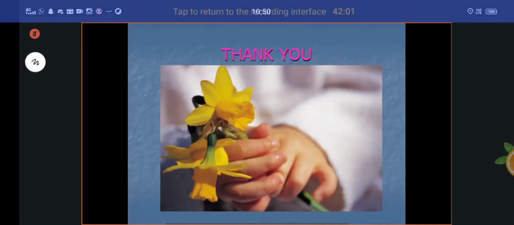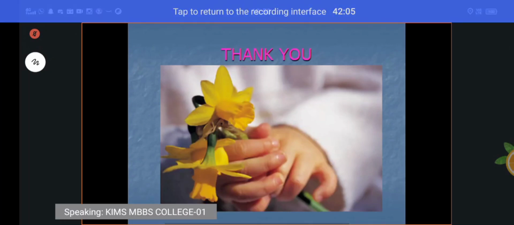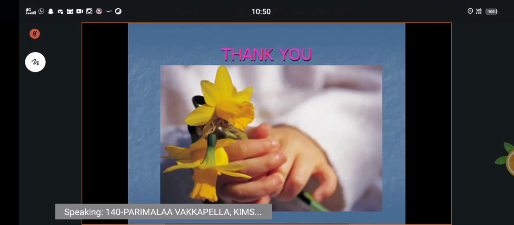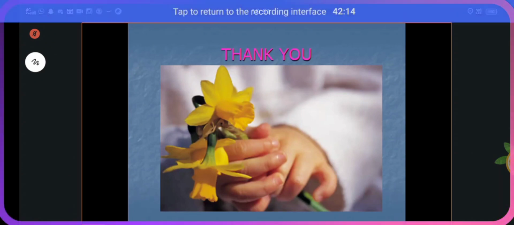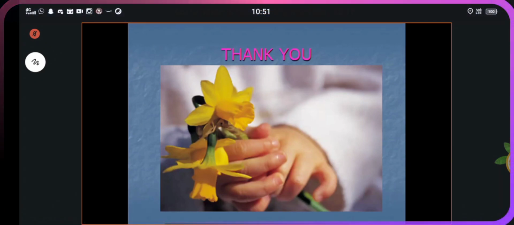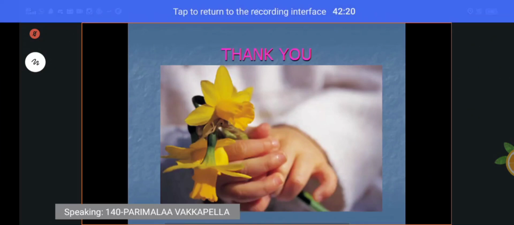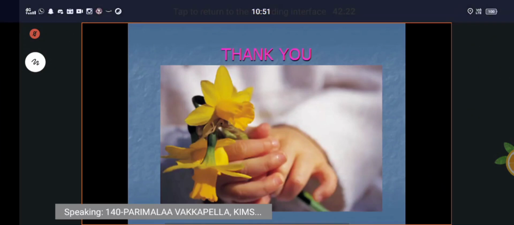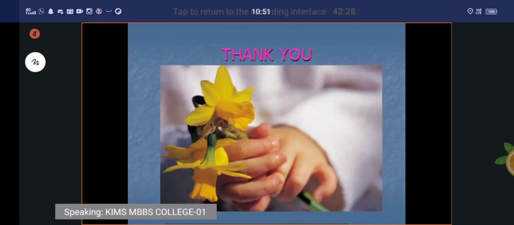What is the root value of the obturator nerve? L2, L3, L4. Which division, ventral or dorsal? The ventral division of the ventral rami of the L2, L3, L4 spinal nerves. Yes, that is the root value of the obturator nerve. Very good.